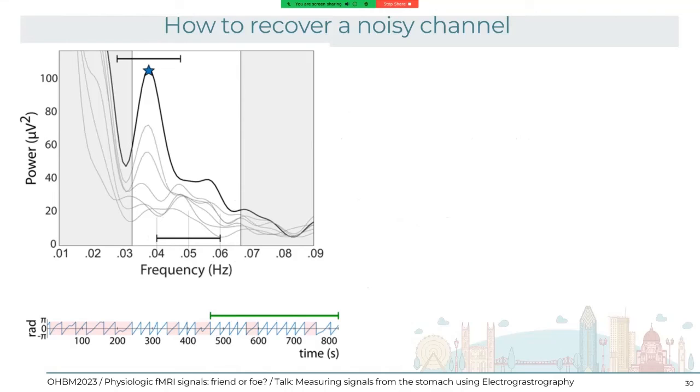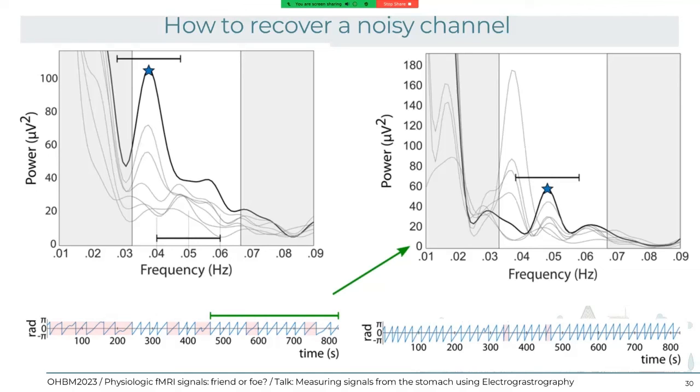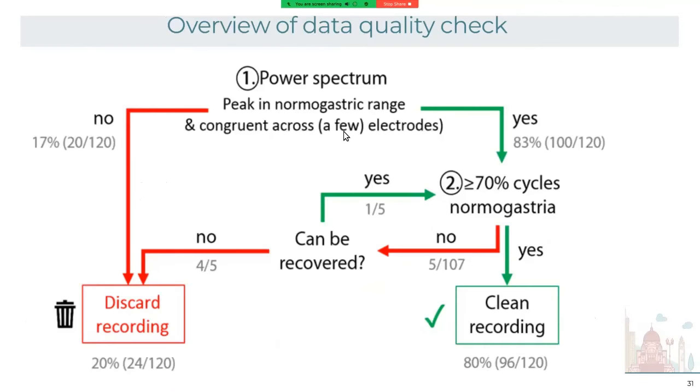Okay, so an overview of the data quality check. We have to make a power spectrum and find a peak in the normal gastric range, and a peak that is congruent in at least a few electrodes. That would be ideal. This is from the paper I showed before: across 127 subjects, 20, so 17%, are not showing a clear, consistent, congruent peak.